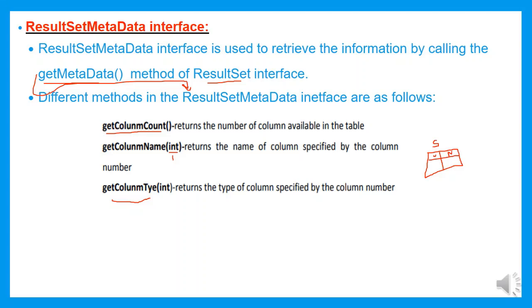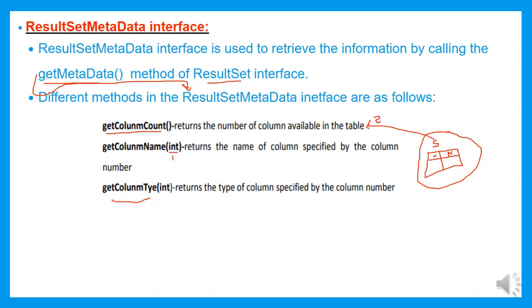So for that I am making use of ResultSetMetaData. I told you about the getColumnCount method. getColumnCount is a method which is going to return the number of columns available in the table. Now the table is the student table. The number of columns available in this table is 2. It gives 2, meaning 2 columns are available in the particular table called student.